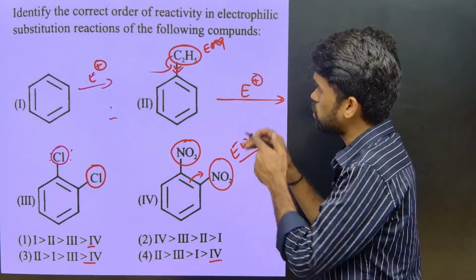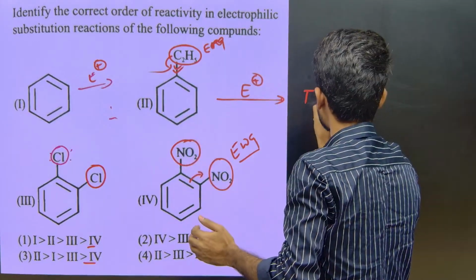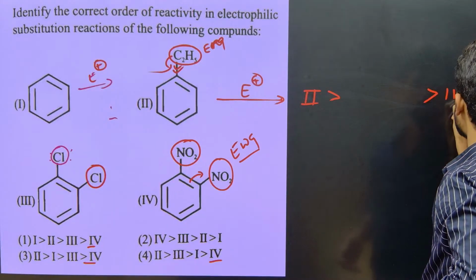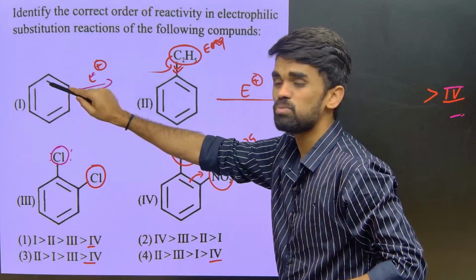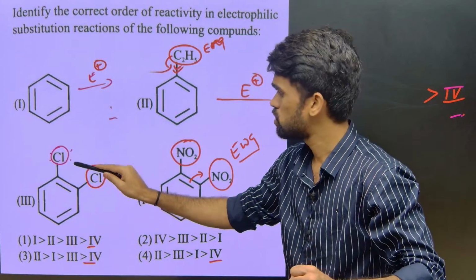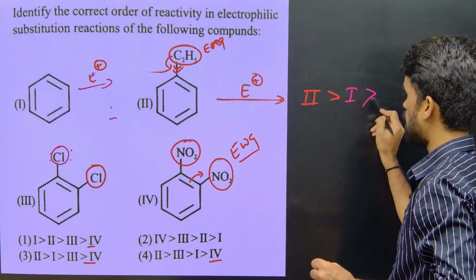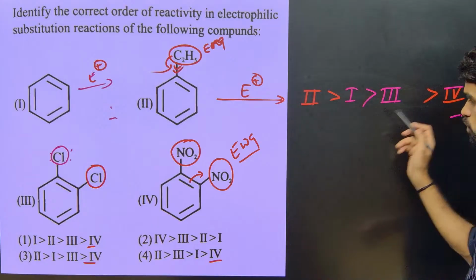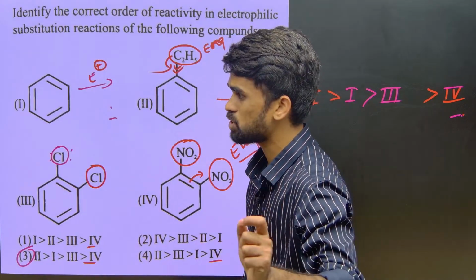So electrophilic substitution will take place readily in the second option, and least in the fourth option. You can fix it like this. And out of these, benzene is more reactive than the halobenzenes, due to their minus I nature, therefore I am writing here 1 and after that 3. Hope this is clear. So 2, 1, 3, 4. Option number 3 is the perfect answer for this question. Hope this is also clear, right?